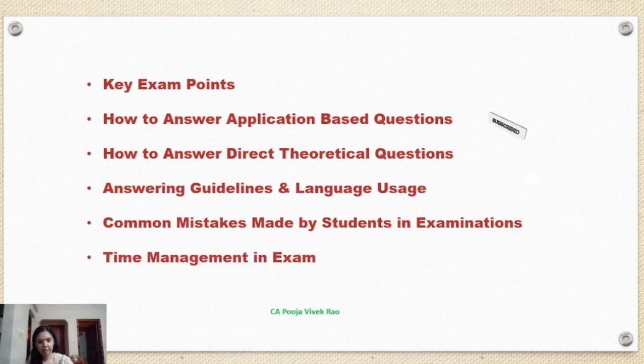Now we will discuss the time management in exam. Totally your exam is for 3 hours, that is 180 minutes, plus 15 minutes reading time, that we have already discussed. Out of 180 minutes, keep aside 10 minutes for revision. So 170 minutes will be left. And then 50 minutes you keep aside for MCQ.